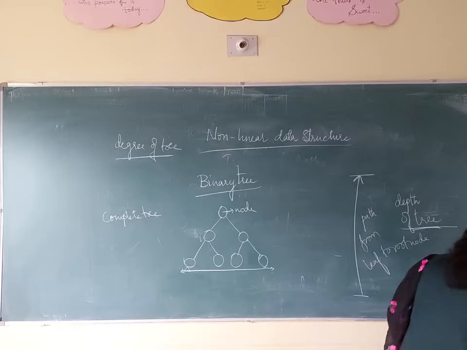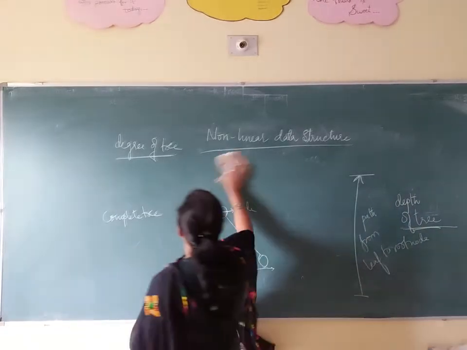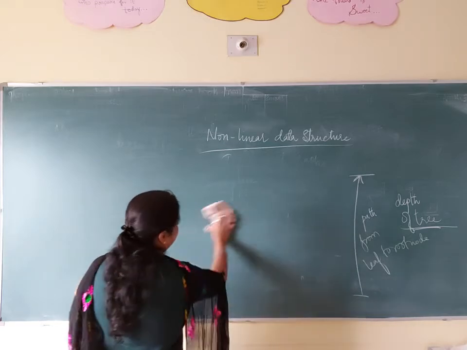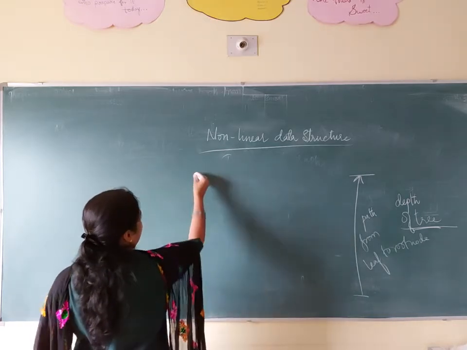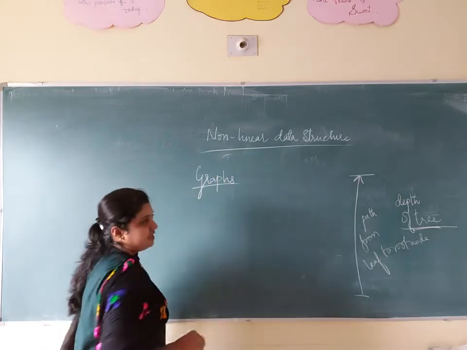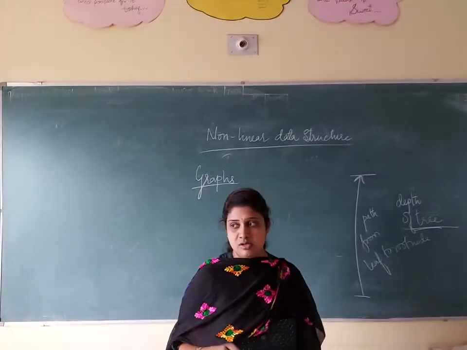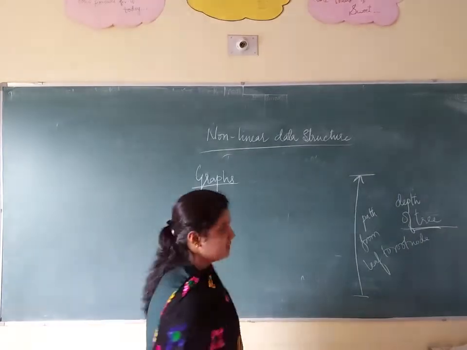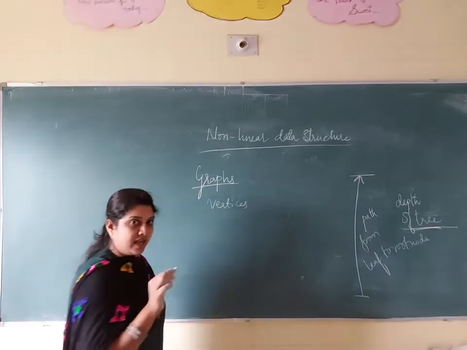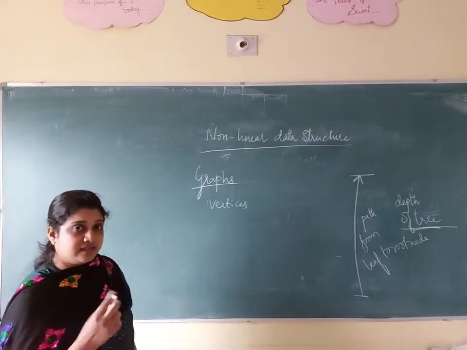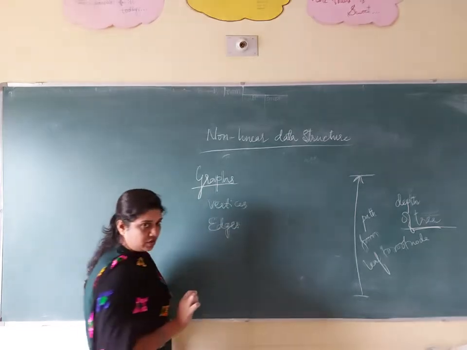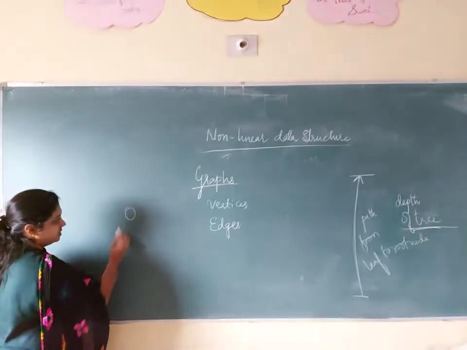Okay, what is meant by graphs? A graph is a collection of nodes, and the nodes we are calling vertices. See, a graph means it is a collection of nodes. Those nodes we are calling vertices. And each node is connected with one another. That connection we are calling edges.